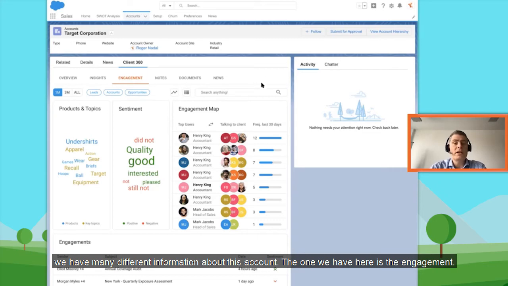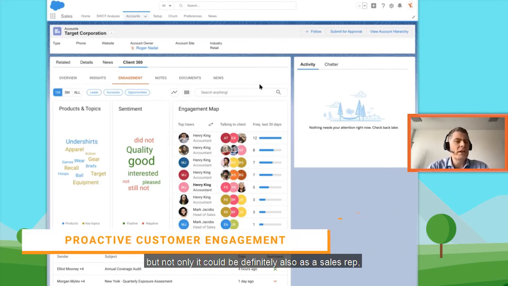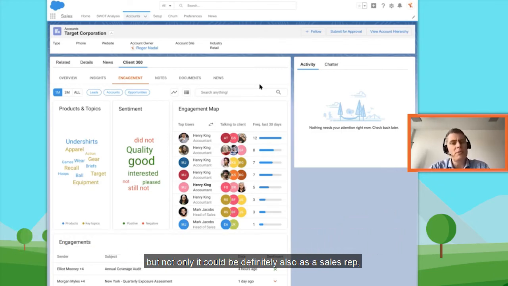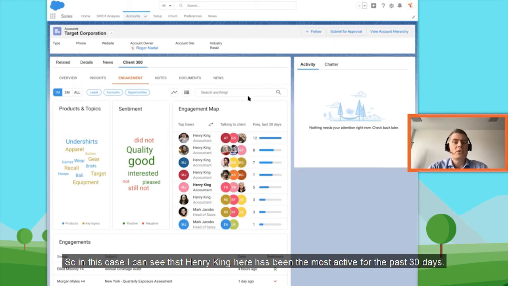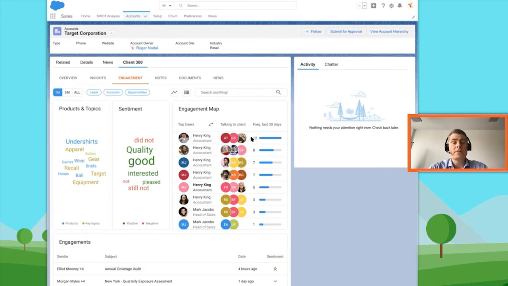The one we have here is the engagement. So very important aspects of mainly, I would say, sales manager, but not only. It could be definitely also a sales rep, because I want to see who talks to who with my accounts. So in this case, I can see that Henry King here has been the most active for the past 30 days and has been talking to quite a few of the contacts at Target. So very interesting. So maybe I need to talk to Henry and really understand what's going on.